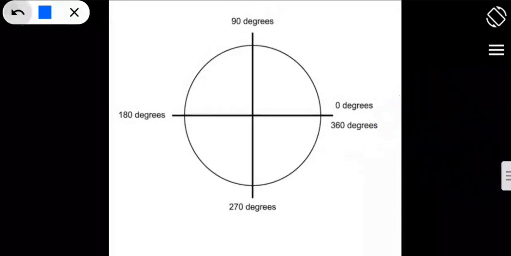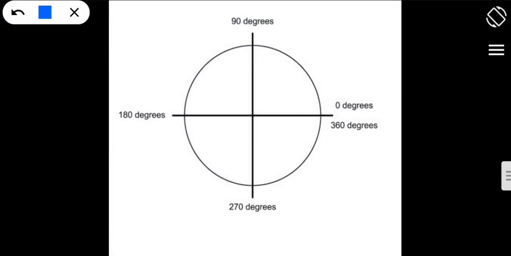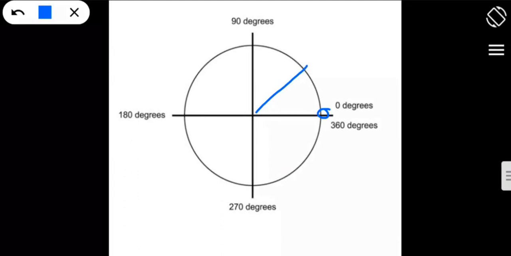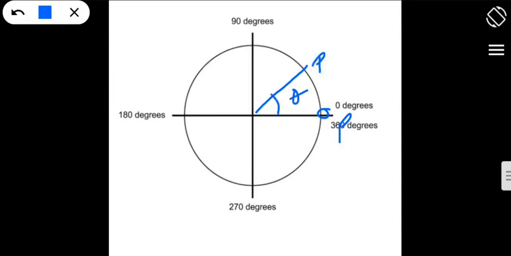Okay, and this one also carries a 3-mark question. How can you represent oscillatory wave in a circular motion? First, let us take it that the particle is here, and it started its journey and reached this point. Let us take the particle as point P. So the point P has reached here, and it makes an angle theta, okay.